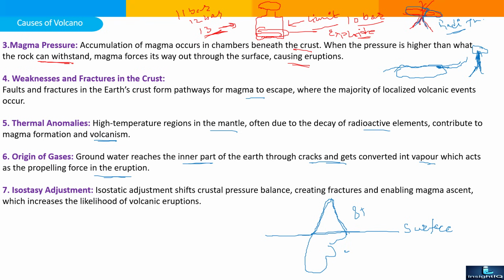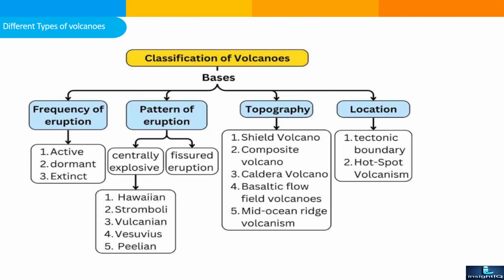अगर इसका बैलेंस कहीं से भी डिसबैलेंस होगा या डिस्क्रिपेंसी क्रिएट होगी ना, it will be fall down और समथिंग विल बी हैपन. So isothermal adjustment shift the pressure balance, creating the fractures, enabling the magma ascent, which increase the likelihood of the volcanic eruption. Volcano can be classified on the following basis.